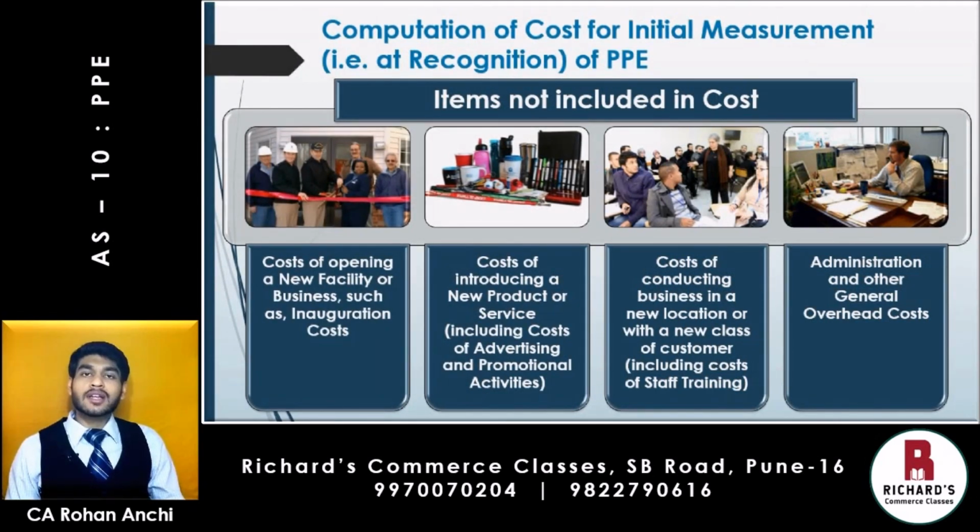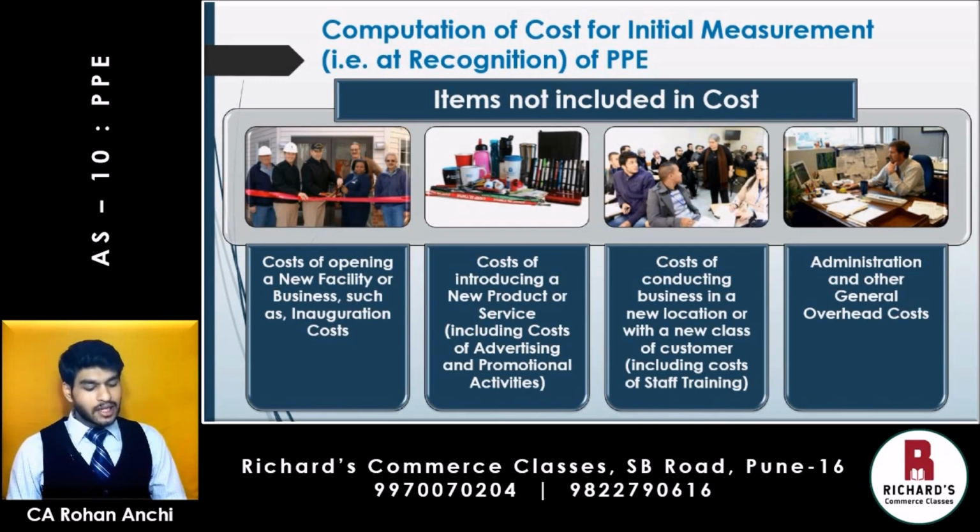Then specifically, what are the items not included in cost? Let's have a look. Cost of opening a new facility or business, such as inauguration costs, cost of introducing a new product or service, including cost of advertising and promotional activities. Any cost that is incurred in the nature of advertisement will never form part of cost of the asset.